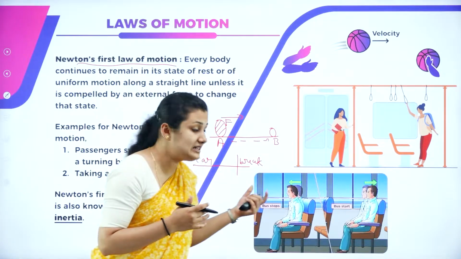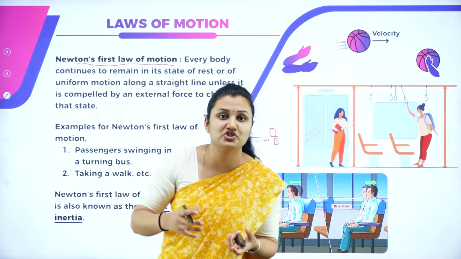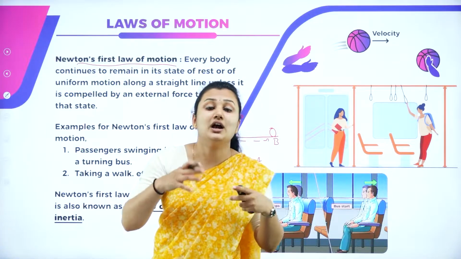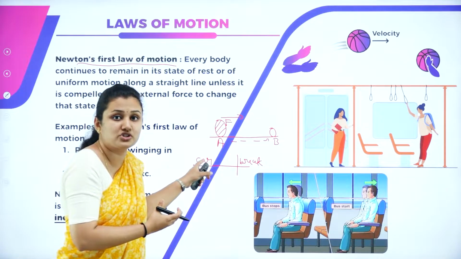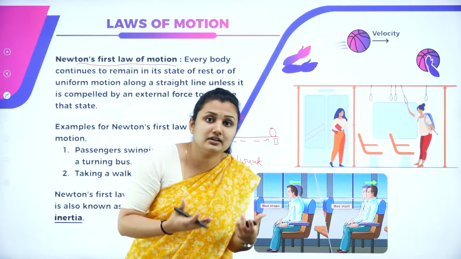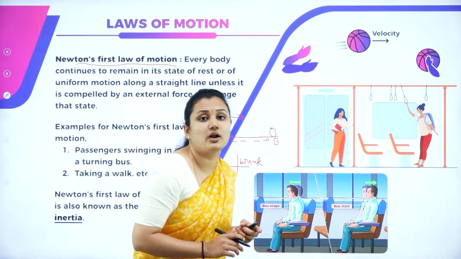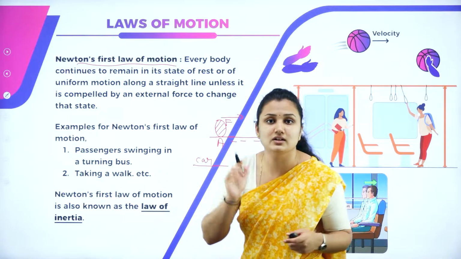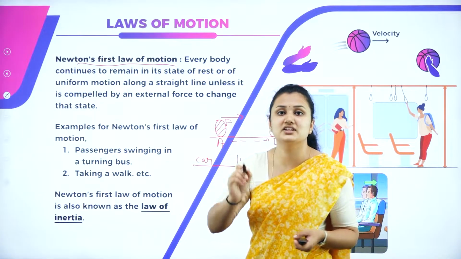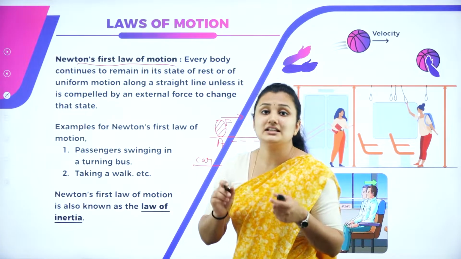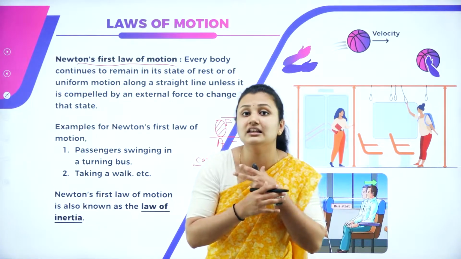So the tendency, the property of the car or object to remain in uniform motion unless and until you compel it to change that state of uniform motion by applying an external force on it. This is what is explained in Newton's first law. That is why I said Newton's law of motion has mathematical and physical interpretations. It is helpful to explain the motion in the universe, and its application is really limitless.